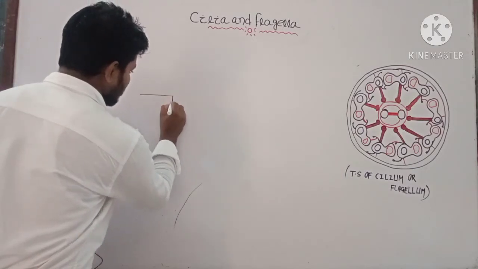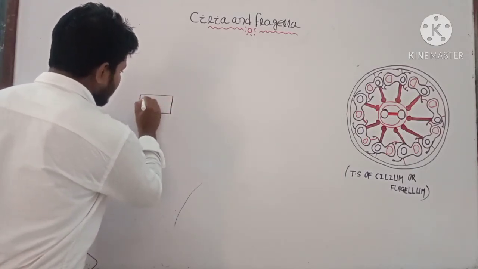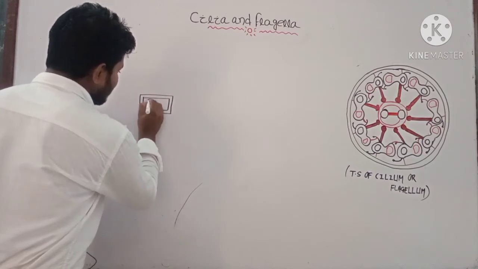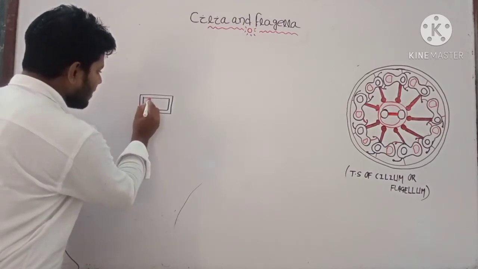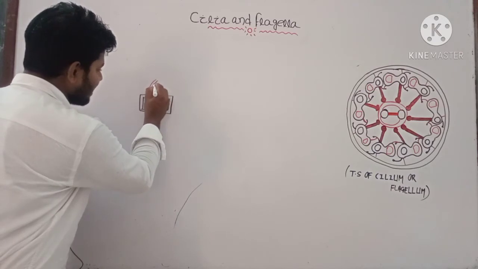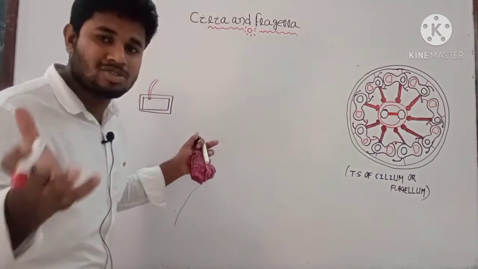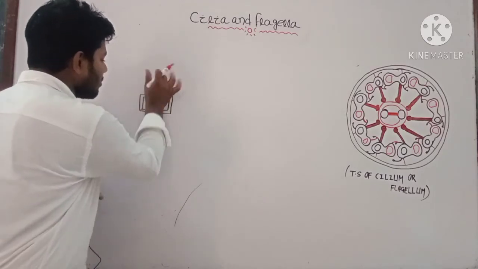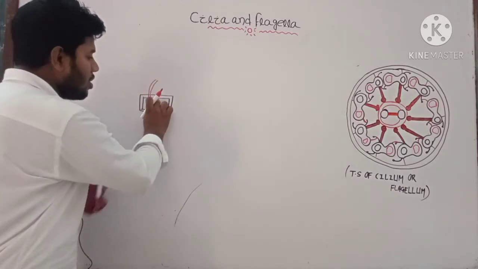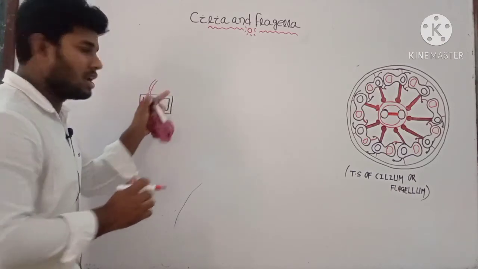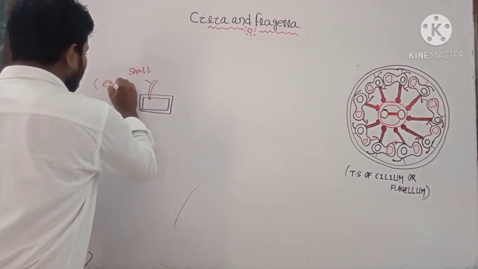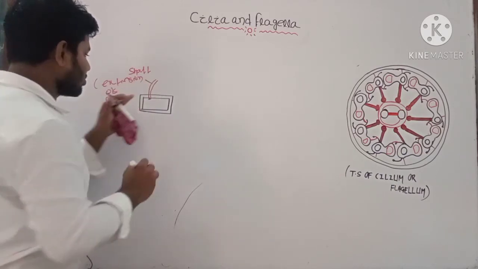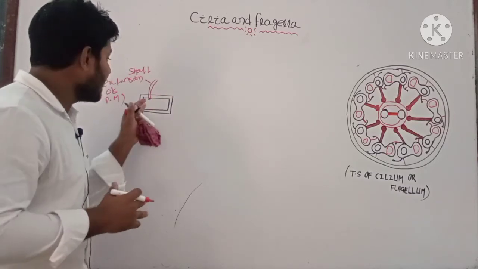Suppose this is the cell and this is the plasma membrane. Here the basal body is present, and here we have the basal plate, from which the sheath or the shaft arises, the last structure. It is the extension of the plasma membrane. The shaft is the extension of the plasma membrane.